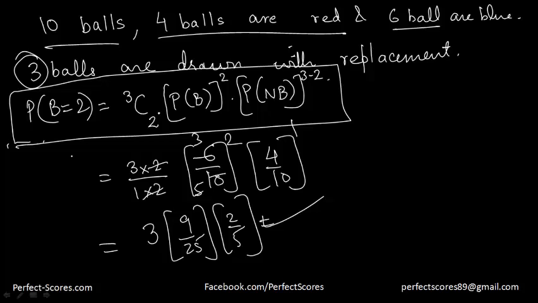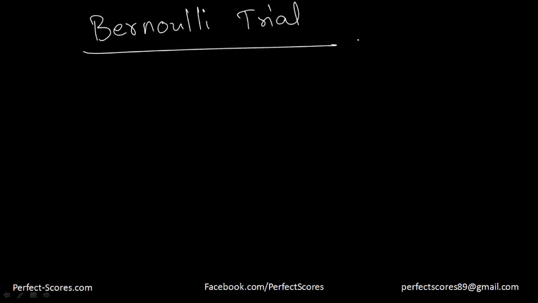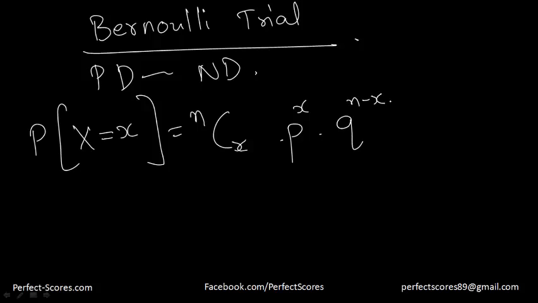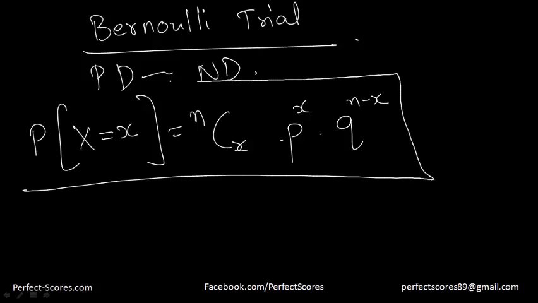You have to understand this, that in a Bernoulli's trial, the probability distribution follows the binomial distribution, which means the probability of getting success x times is equal to nCx into the probability of success raised to the power x into the probability of failure raised to the power n minus x. So that is something which is very, very important.